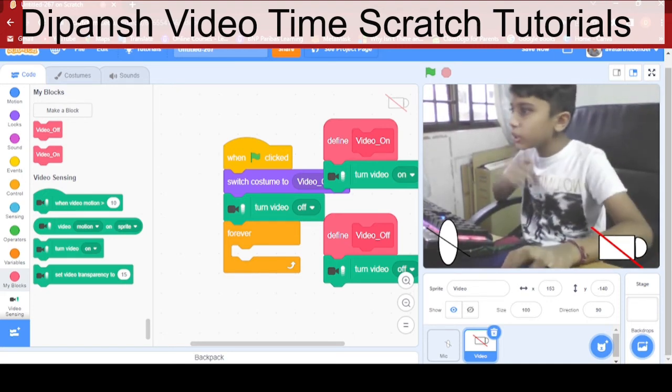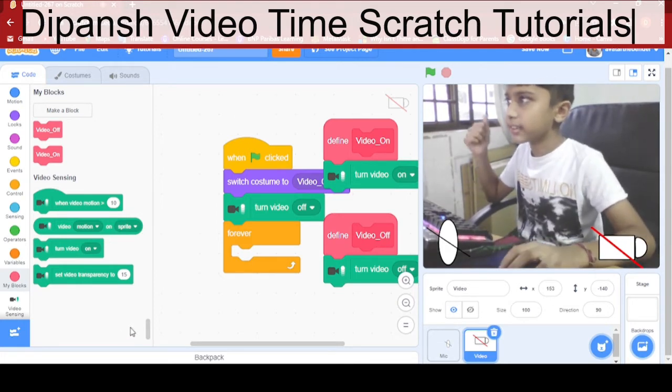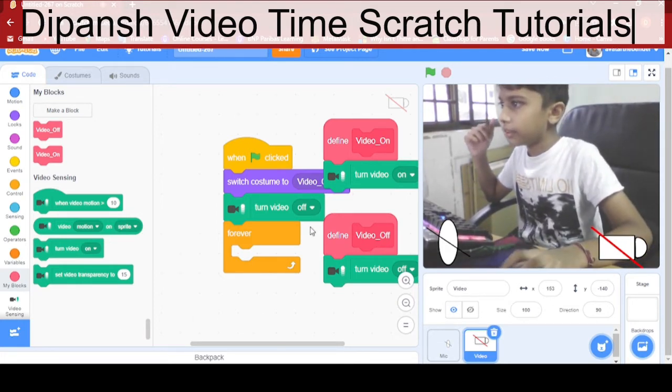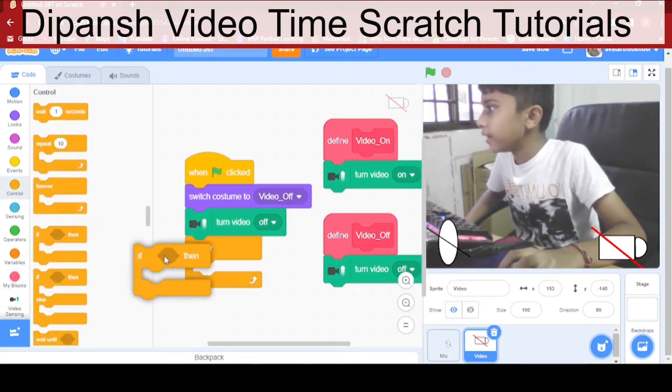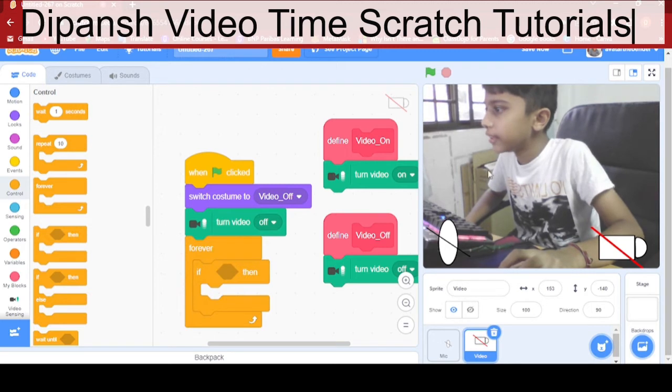Okay, so the next thing we need is to first put an if block right here.